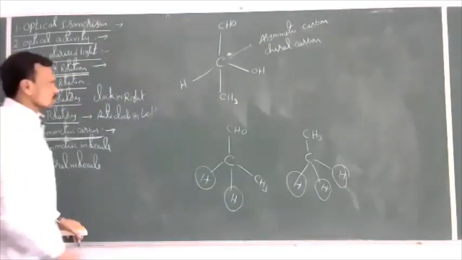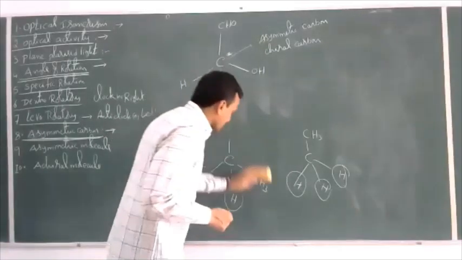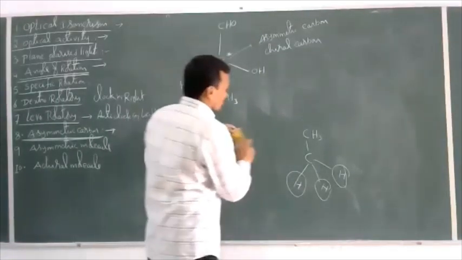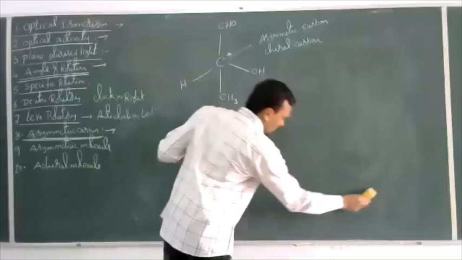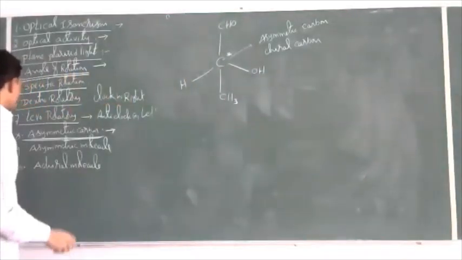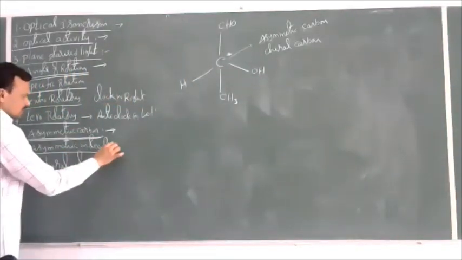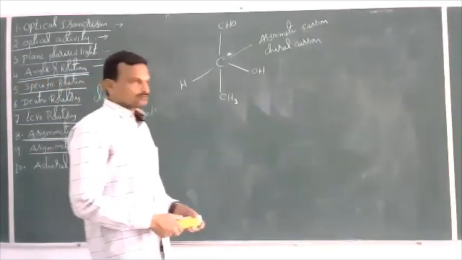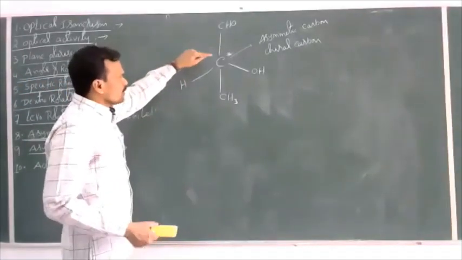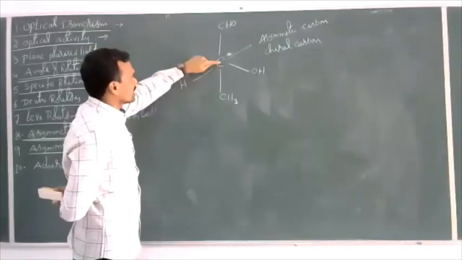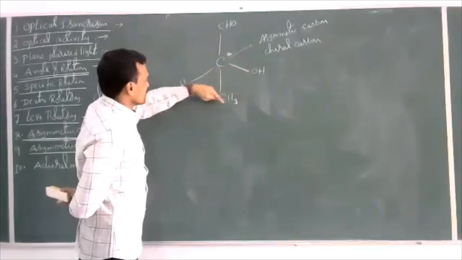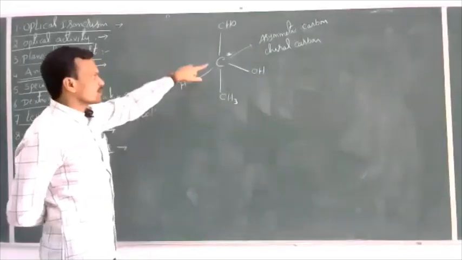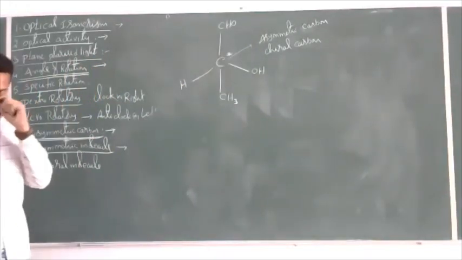So for optical activity, the basic condition required is that the given molecule should be asymmetric. Then what is an asymmetric molecule? The molecule in which the carbon atom is bonded with four different groups is said to be asymmetric.